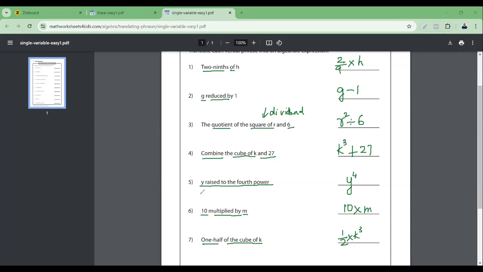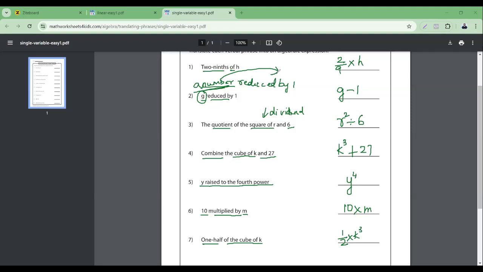If, for example, they have not given, like say, g is reduced by k, instead of that, if they're saying a number reduced by 1. If they give like this, now you can give this number any letter. Because why we are using letters? Because numbers have a fixed value. They cannot change in value. But a letter, when you're using, it can change in value. That is what I was explaining, that when we are saying some unknown, it can vary in value. So we'll give an alphabet for this.